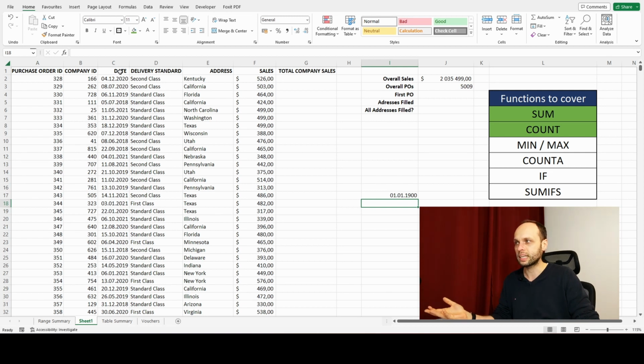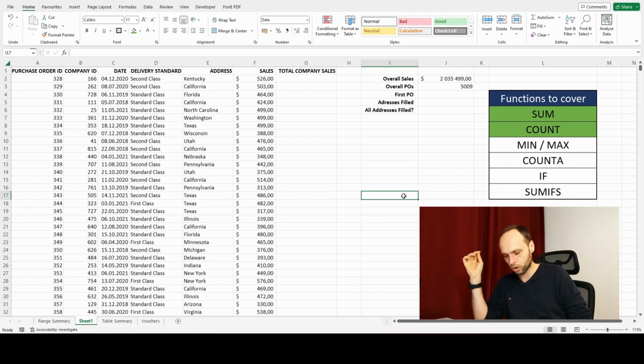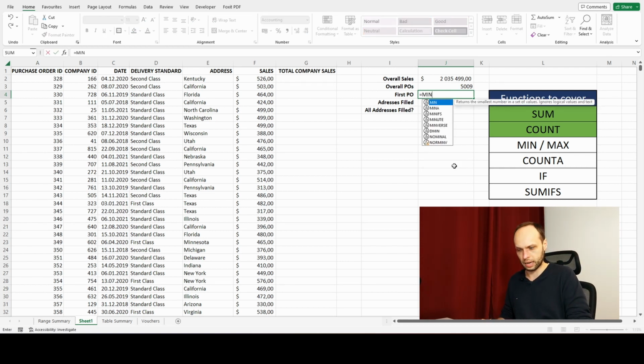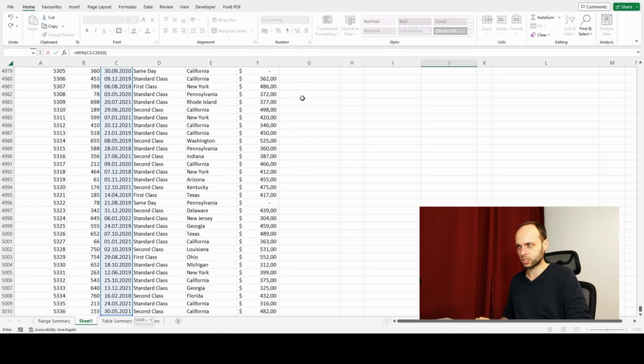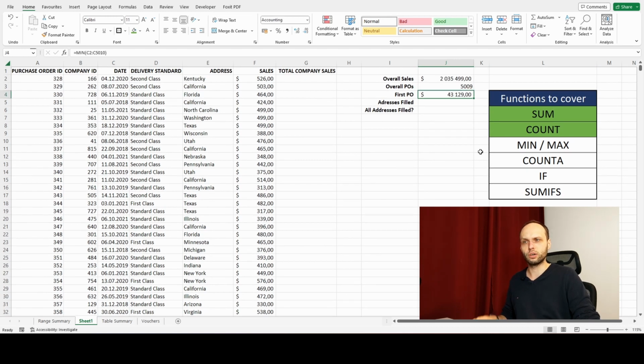And this is how Excel knows that this is a number, this is a number, this is a number. And this is how we can use the min and max on the dates, because it will actually find the number that is the highest or the lowest. So we want our first PO. What are we going to use? We're going to use, obviously, the min. Again, selecting everything with a shortcut, closing the parentheses. And here we go, we have the first PO.